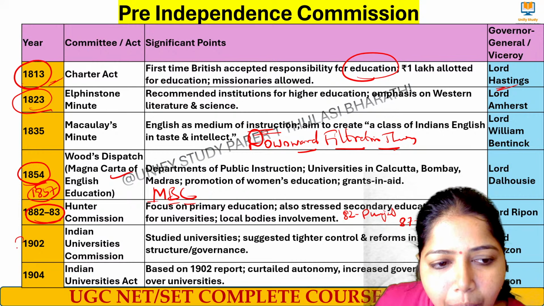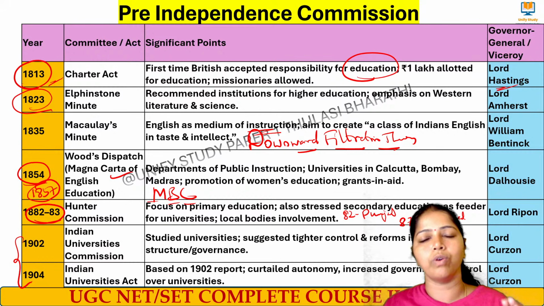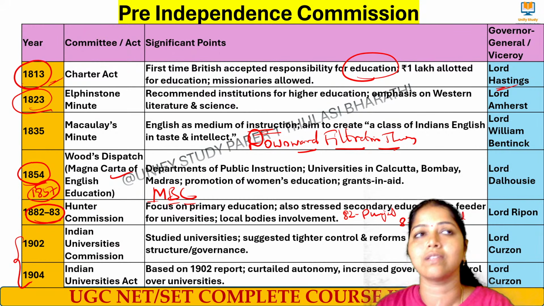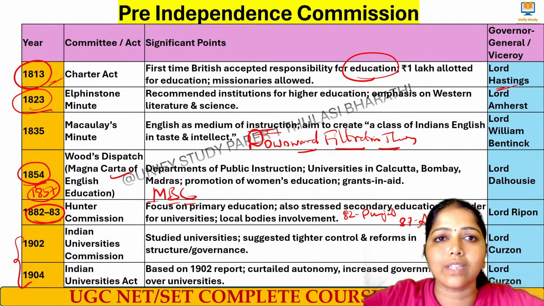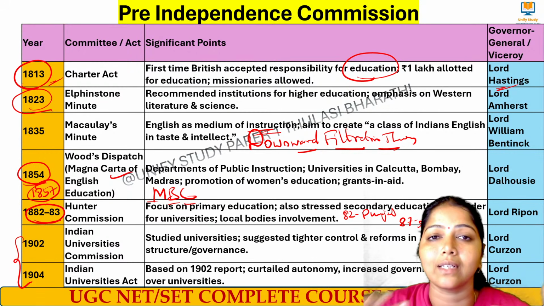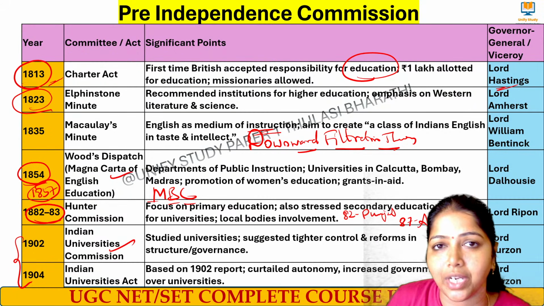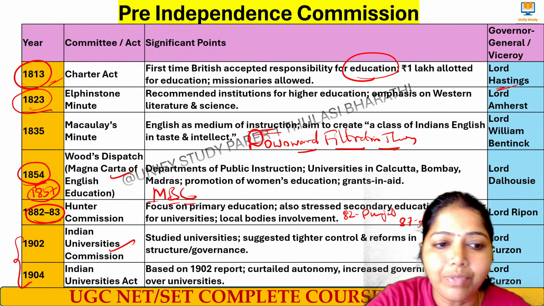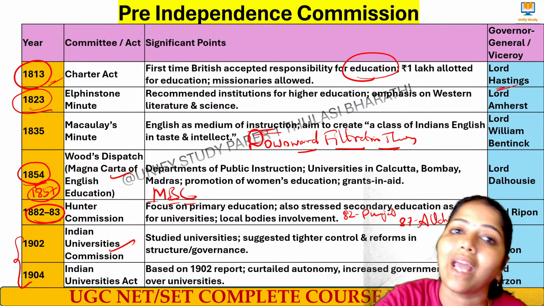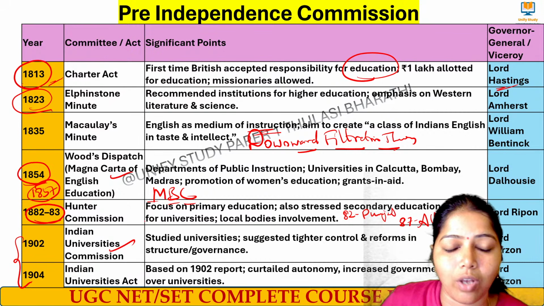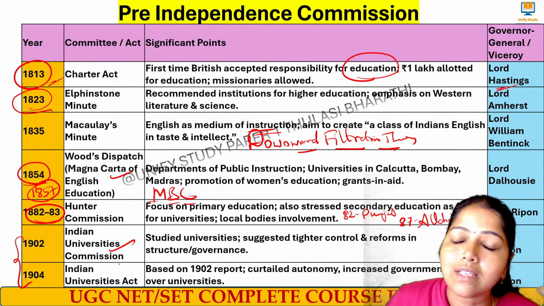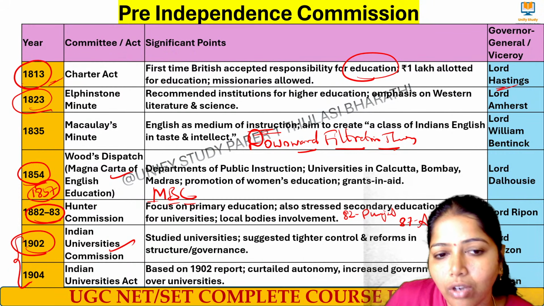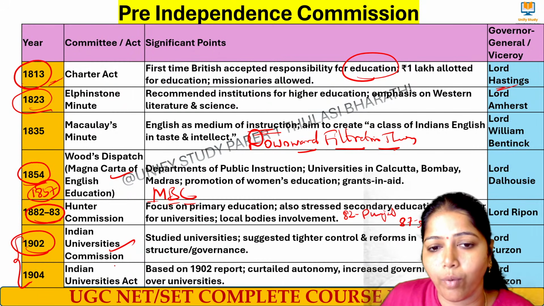Then comes a very important one, 1902. For Indian universities, they had to create an act. What all things had to be done? That was started by the Indian Universities Commission, under Lord Curzon, who was the Governor General at that time. This commission was chaired by Sir Thomas Raleigh. So in 1902, they wanted to study the universities.